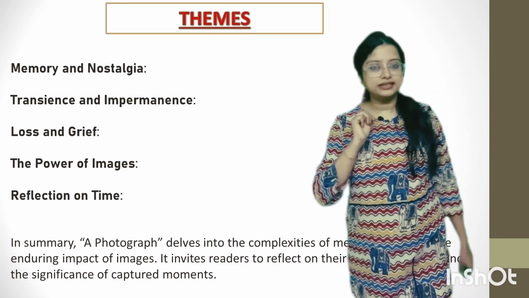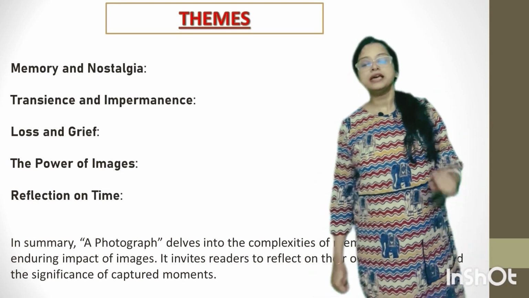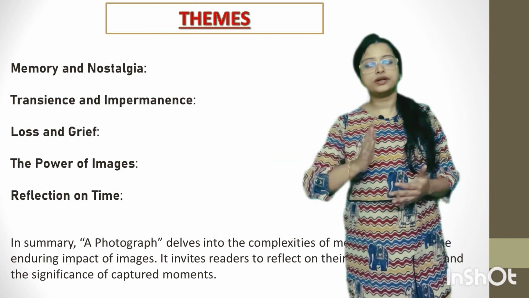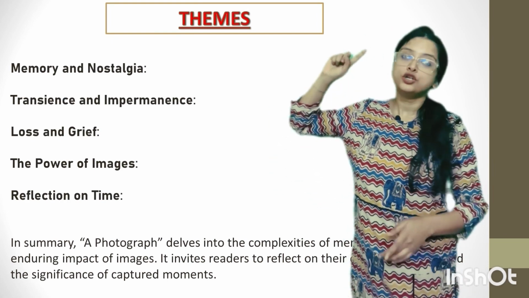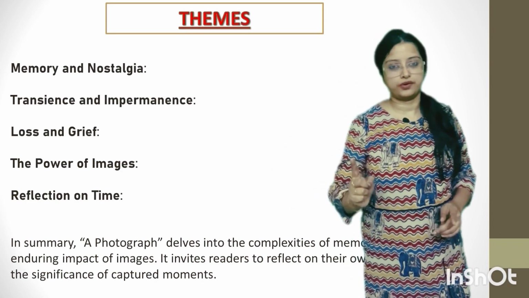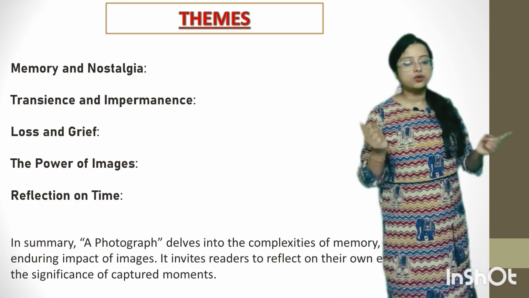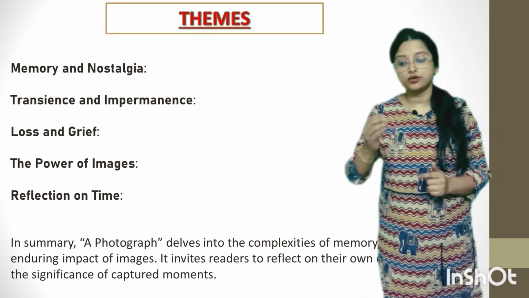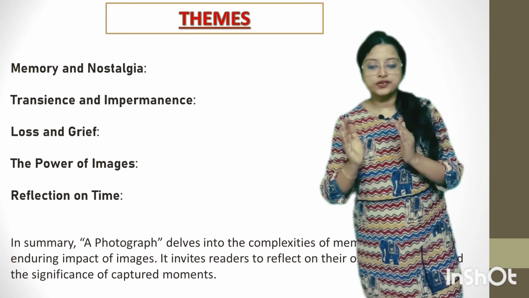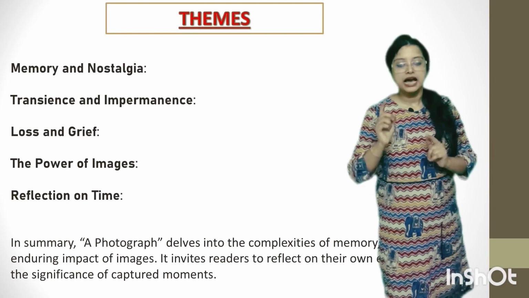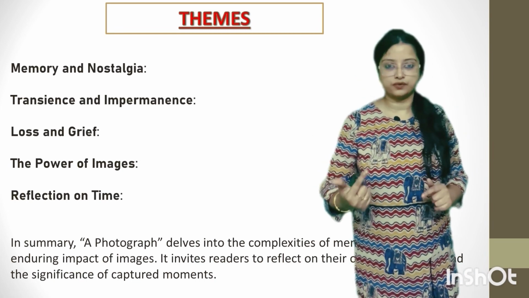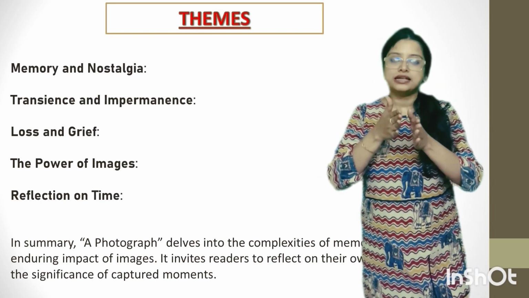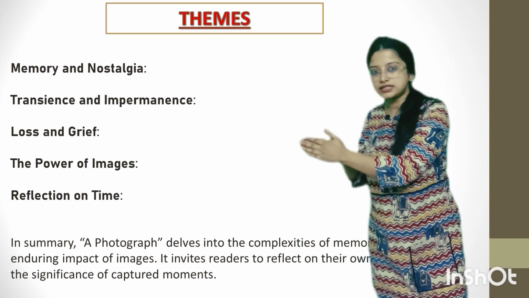Moving on, the third theme of this poem is loss and grief. The speaker's mother had passed away. The photograph becomes a poignant reminder to the speaker about her mother. Okay, the silence surrounding this loss is palpable. And the third point over here, loss and grief, is that the contrast between the past and the present highlights the ache of missing someone. Like, imagine how relevant it is, okay, that the mother is sorry for her past.